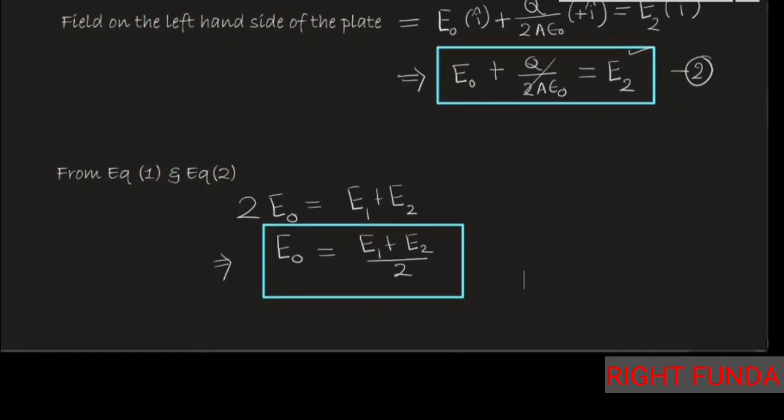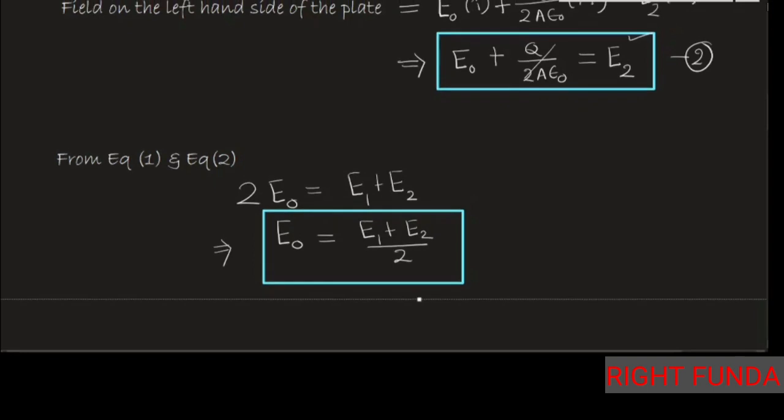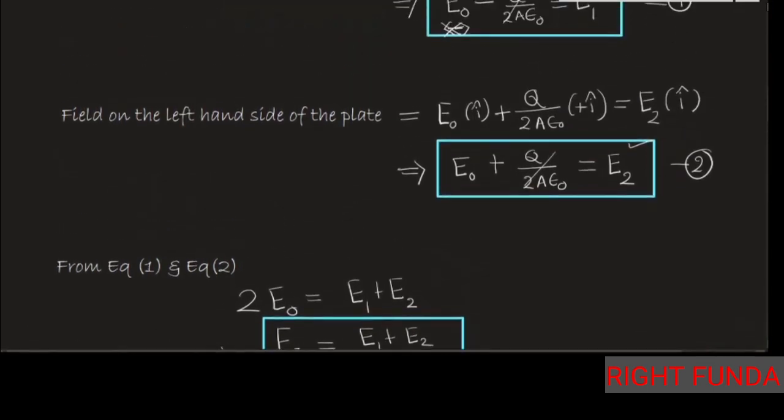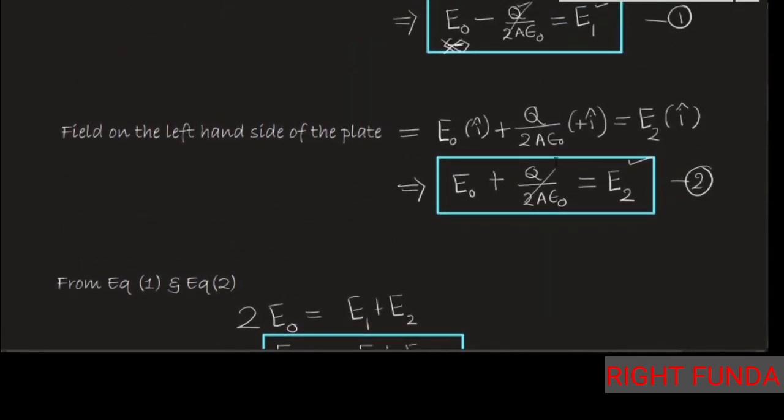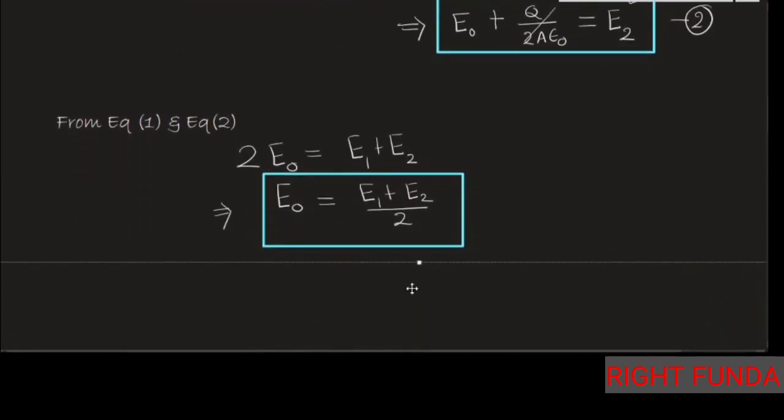Now, if I subtract equation number 1 from equation 2, the E naught will be cancelled out, and I get 2q by 2a epsilon naught, plus q by 2a epsilon naught, minus minus becomes plus, and this is equal to E2 minus E1.